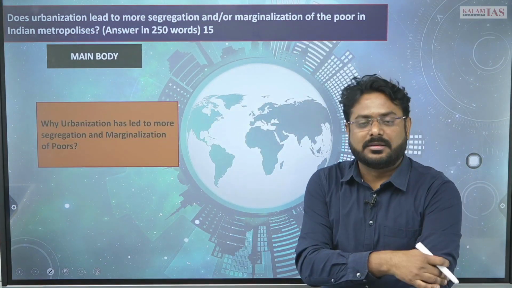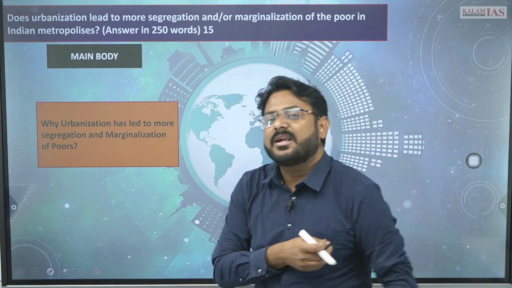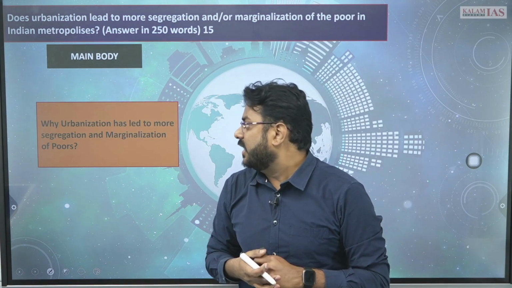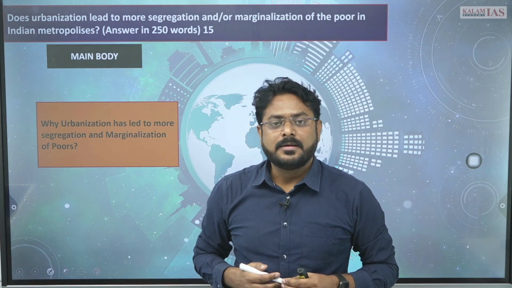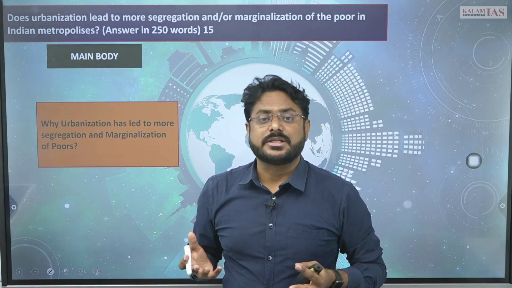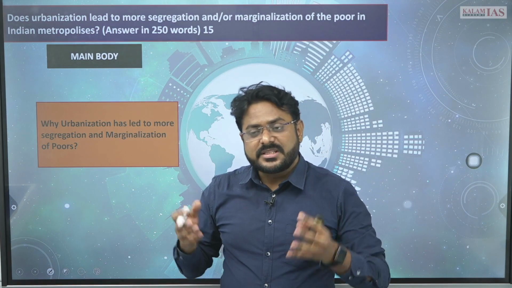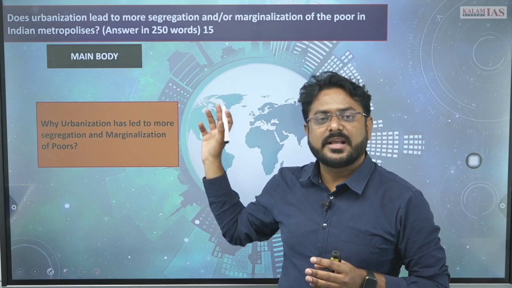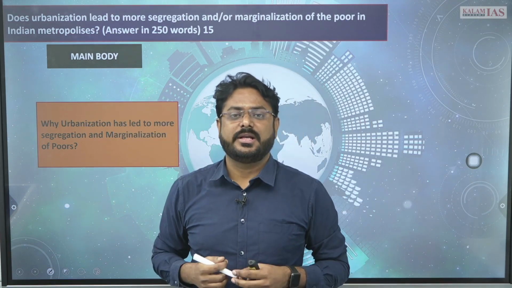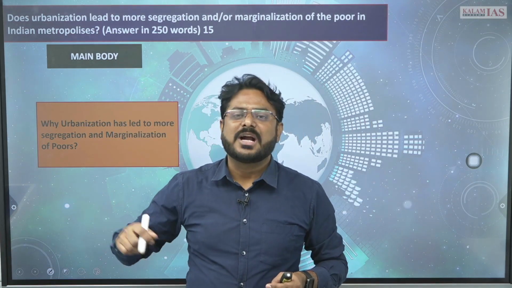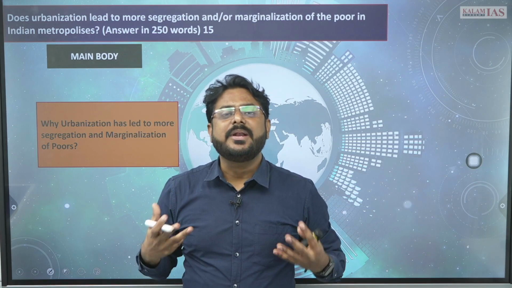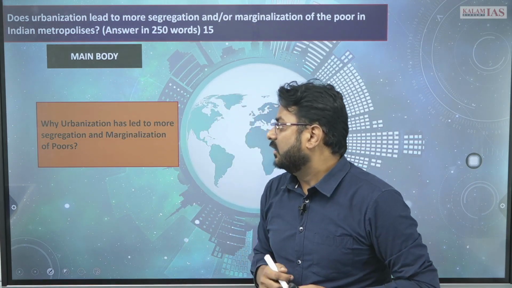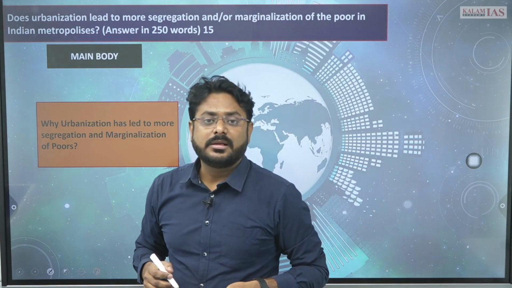Then the first part. In the first part, you can write why urbanization has led to more segregation and marginalization. ठीक है? What are the causes? This is a proven fact, right? कि marginalization and segregation हो रहा है because बहुत ज़्यादा inequality है. कैसे है वो भी हम लोग next part में handle करेंगे. But why it is happening? Why is there so much marginalization and segregation in the urban area, right?